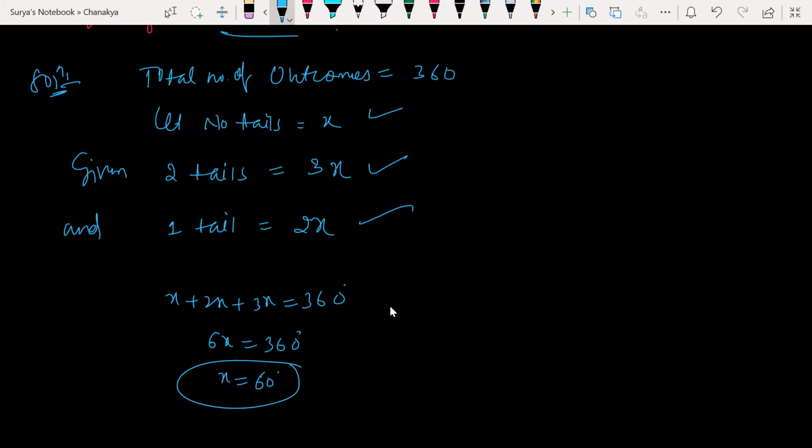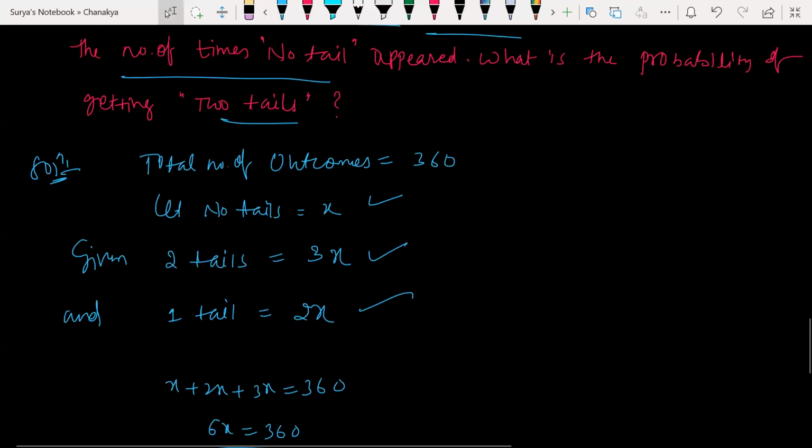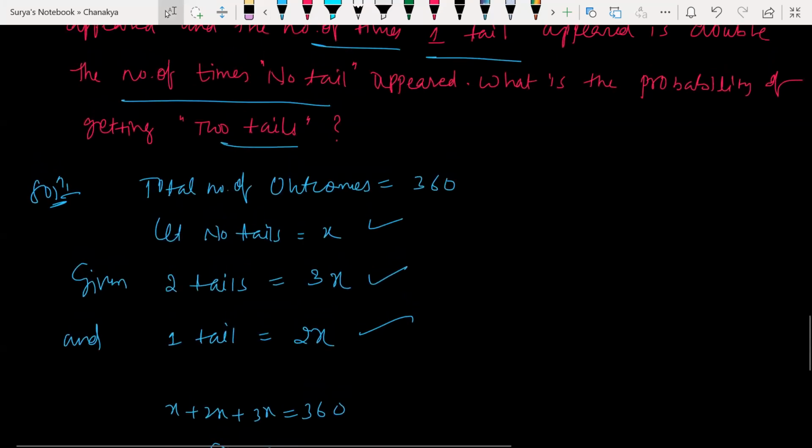X equal to 60, I'm writing 60 degrees here. 60 is your no tail. So you're saying directly 1? Yes, sir. They are just asking us the probability, right? What is the probability of getting two tails?